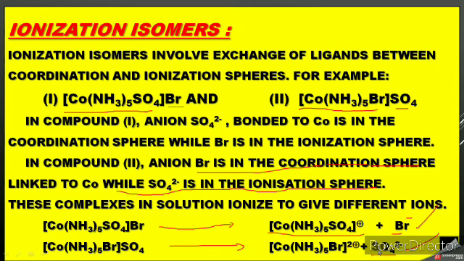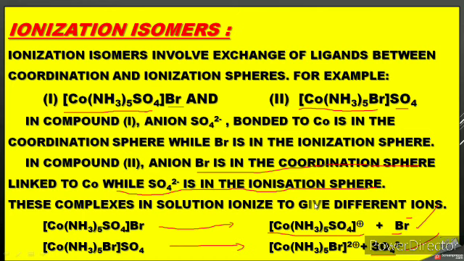So it will give sulfate ion, and the first compound gives bromide ion in solution. One compound gives Br minus, another gives SO4 2 minus, so they give different ions, and 1 and 2 are examples of ionization isomers.